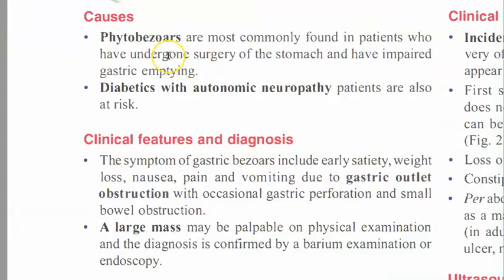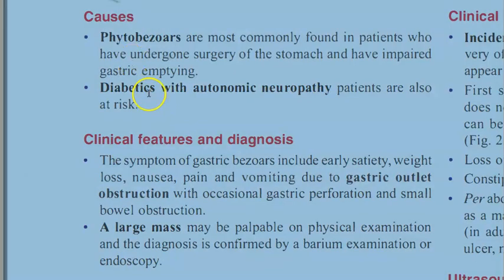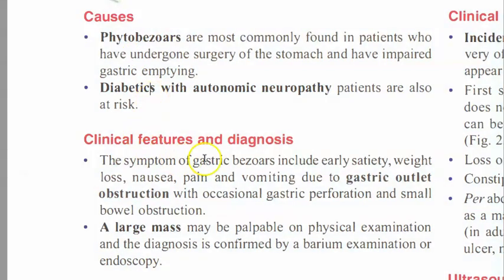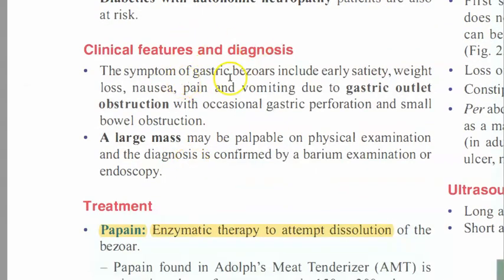So these people would have undergone surgery of the stomach and they'll have impaired gastric emptying. This is actually found in patients who have undergone surgery of the stomach. And diabetics with autonomic neuropathy are also at risk for this. So why are they eating it? Interesting, right? Anyways, so how will the clinical features be?